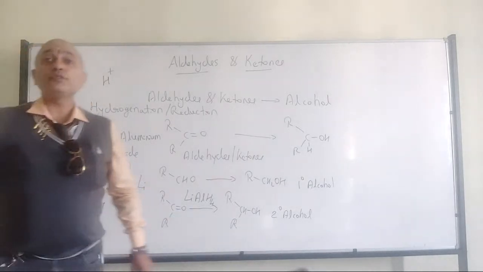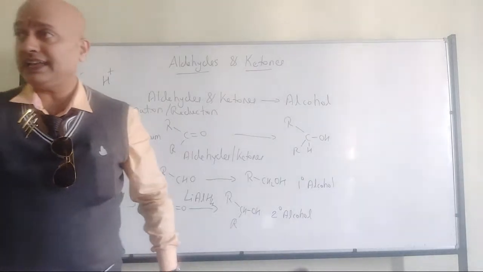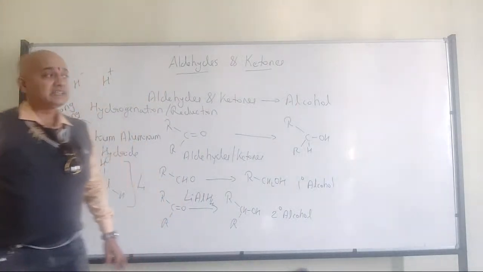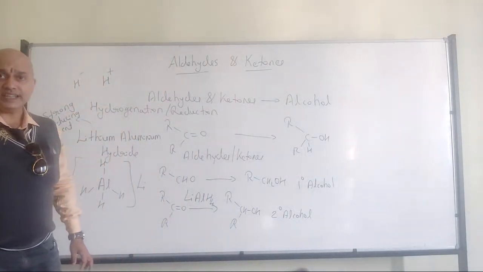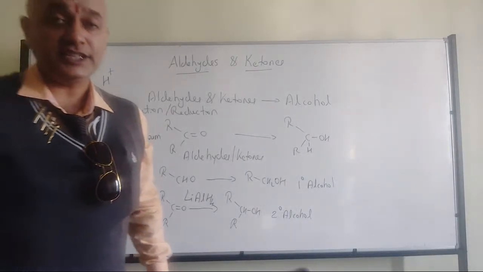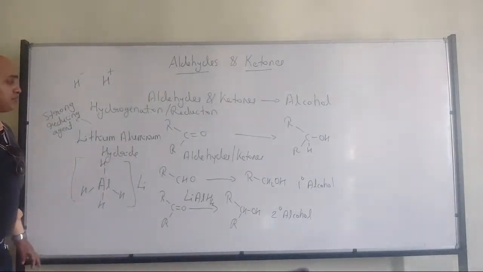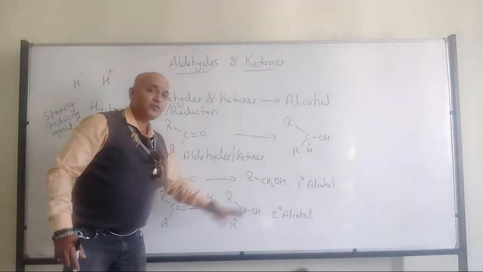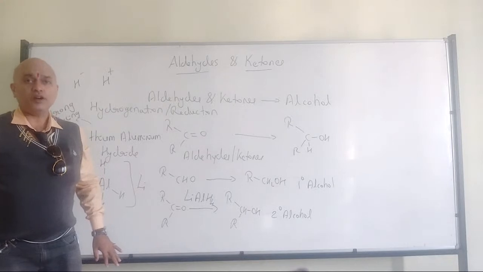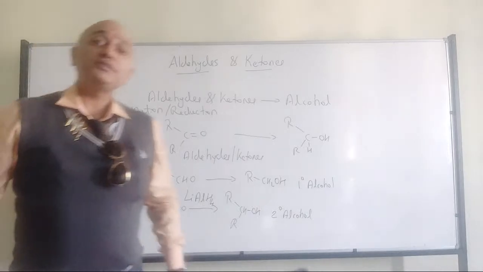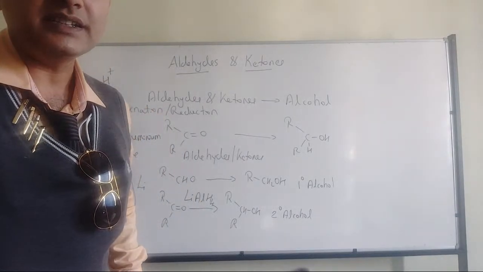So therefore we can go with a mild reducing agent. Which is that mild reducing agent? Lithium aluminium hydride is a strong reducing agent. So which can be used as a mild reducing agent, which is more than enough for the conversion of aldehydes to primary alcohol? Can any one of you tell me? We have studied it in S block elements in first PU.